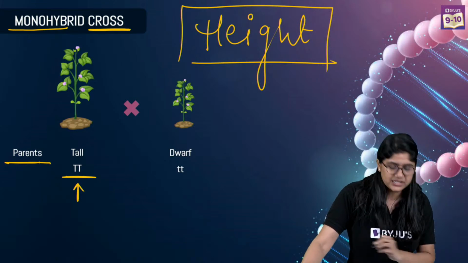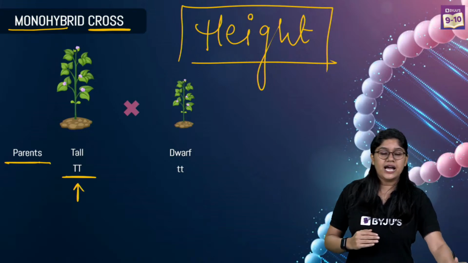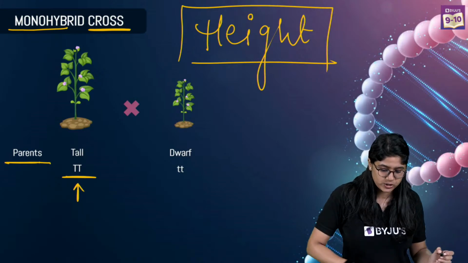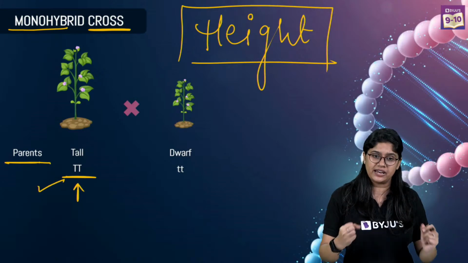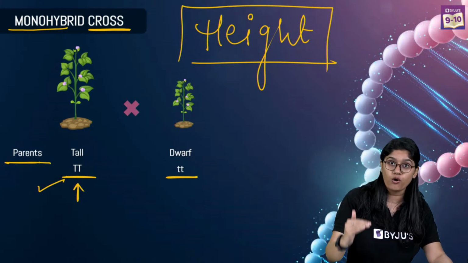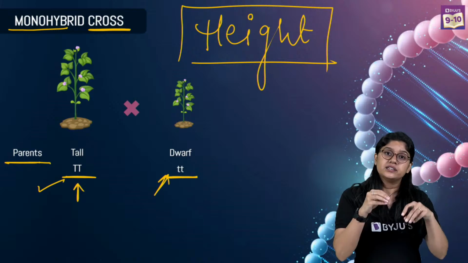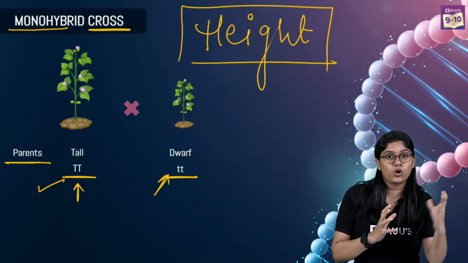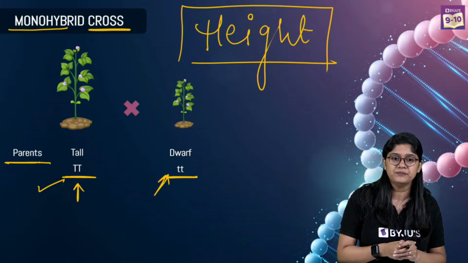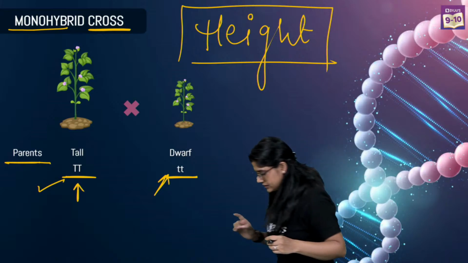So the capital T and capital T are something where we're talking about the height. And capital T and capital T means that the plant will be tall. Right over here we can see it's a dominating character. Then of course we have small t and small t, which is dwarf, right? Small. This is recessive. This will not be able to express in front of the dominating characters. Right everyone, are we clear? Yes, very good.